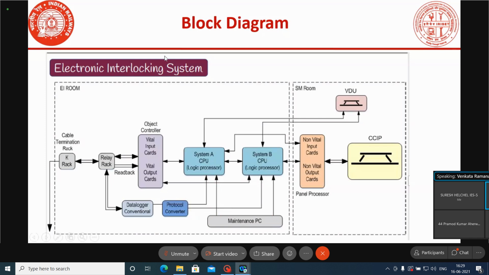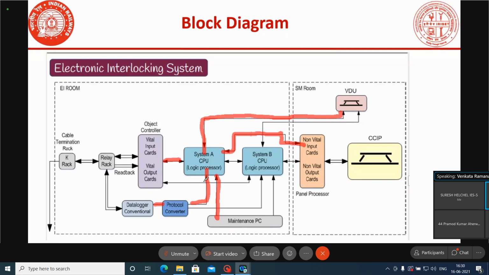If you see the diagram here, the A system is connected to all the modules. It may be connected to VDU. It will be connected to CCIP. Suppose it is connected to vital input cards. Okay, it is connected to vital output cards. It will be connected to non-vital output cards. Like that, everything will be connected. It will be connected to maintenance PC. It will be connected to data logger also. And in the same manner, B system is also connected to all the modules.